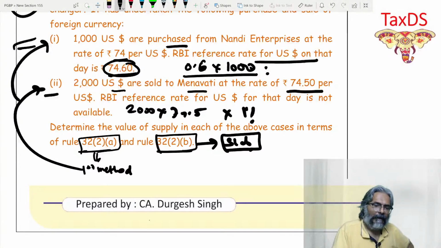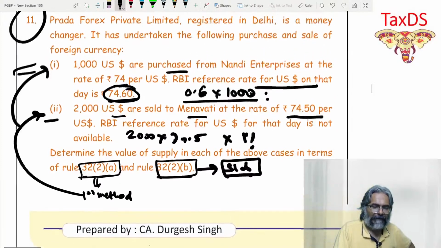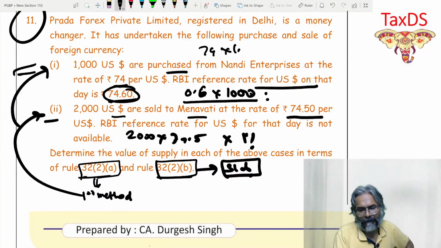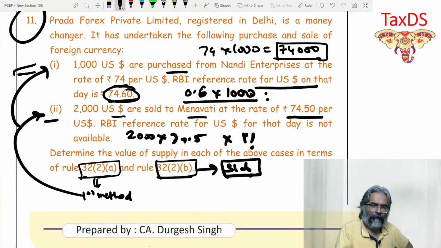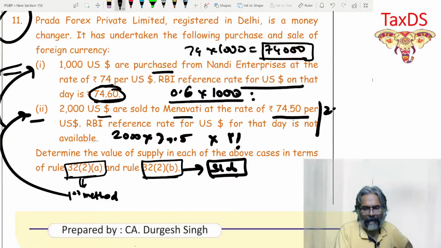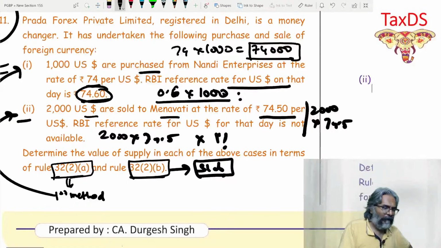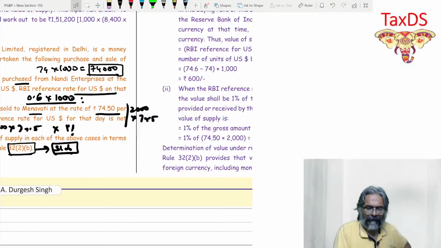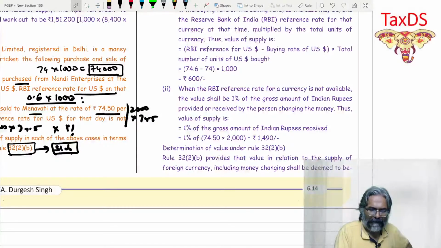If I go with the slab method, students, you can see for yourself what exactly it is. In the first case, 74 into 1000. How much is the INR amount? 74,000. Now, students, you yourself have to do it. In the second case, how much is the amount? That was 2000 into 74.5. So it will go in the second slab in this context. So I think all of you are eligible for it.